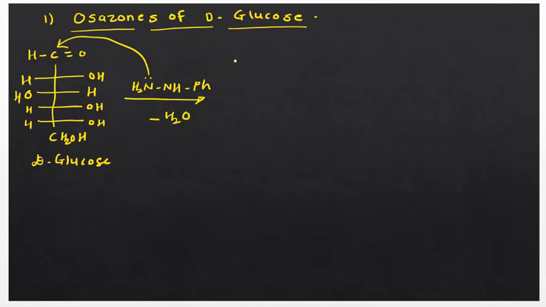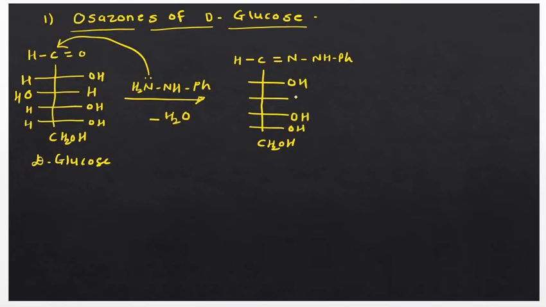I will write down the structure: HC double bond N-NH-Ph, and the rest of the molecule will be the same, CH2OH, and in between there are 4 carbons with OH, OH, OH, H, H, OH, H and H. So you see what is happening.